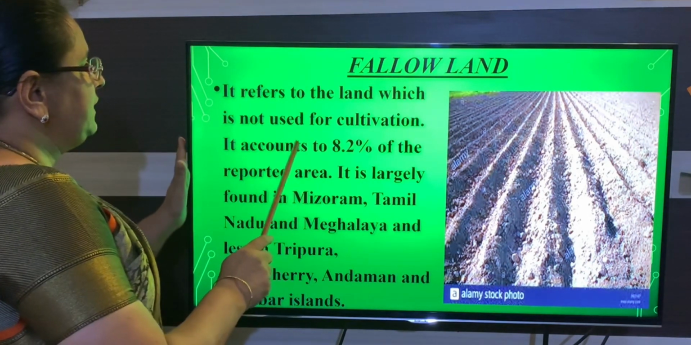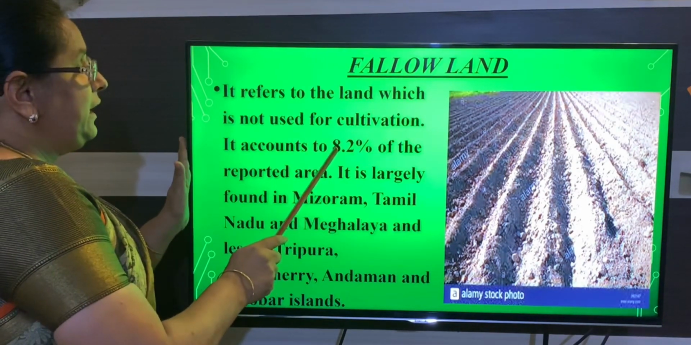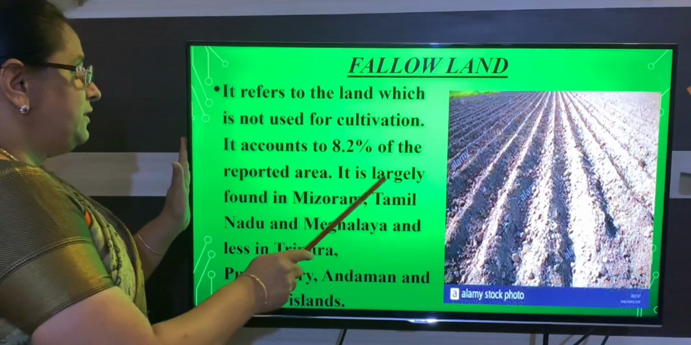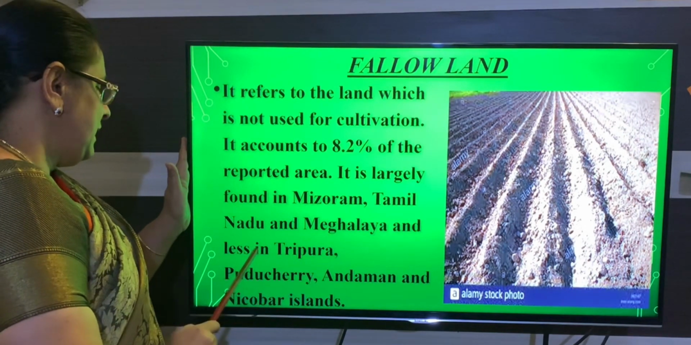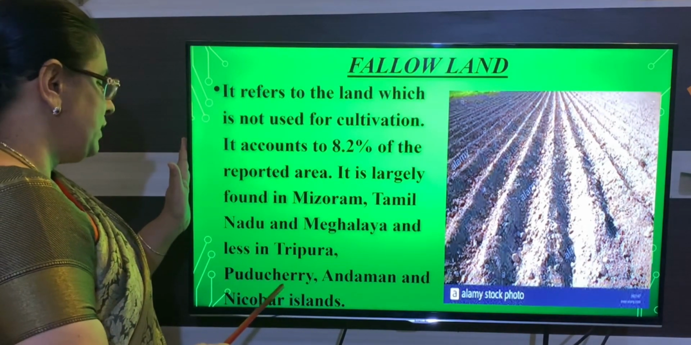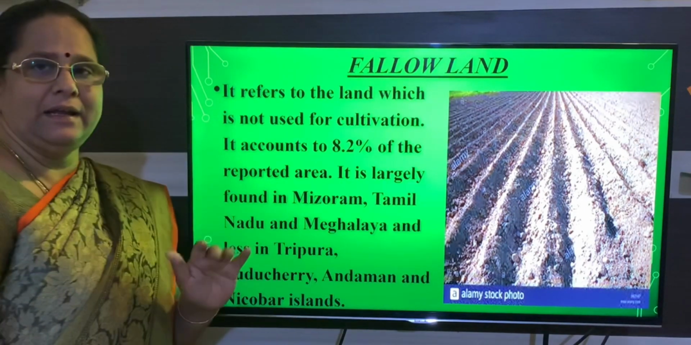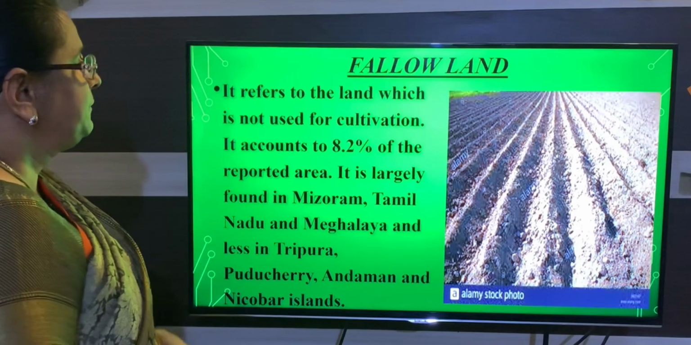So here you will see that 8.2% of land is not used for cultivation. And this sort of land you can see in Mizoram, Tamil Nadu, Meghalaya, and less we will find in Tripura, Pondicherry and Andaman and Nicobar Island. Is that clear, children? Next we will learn about